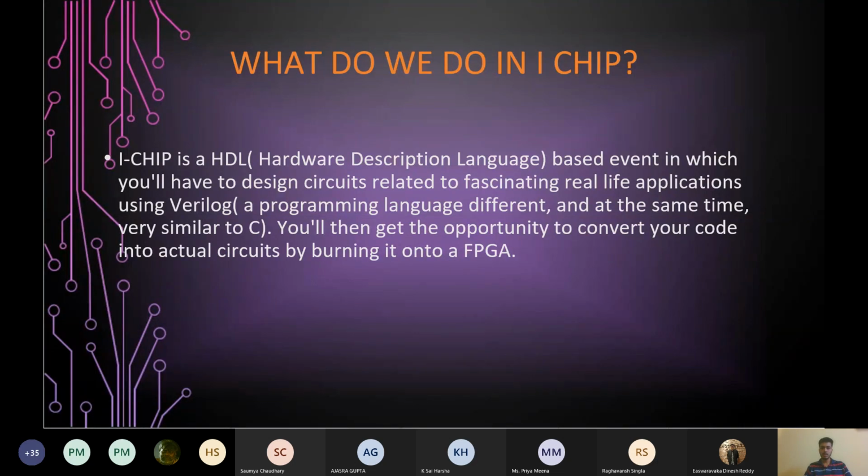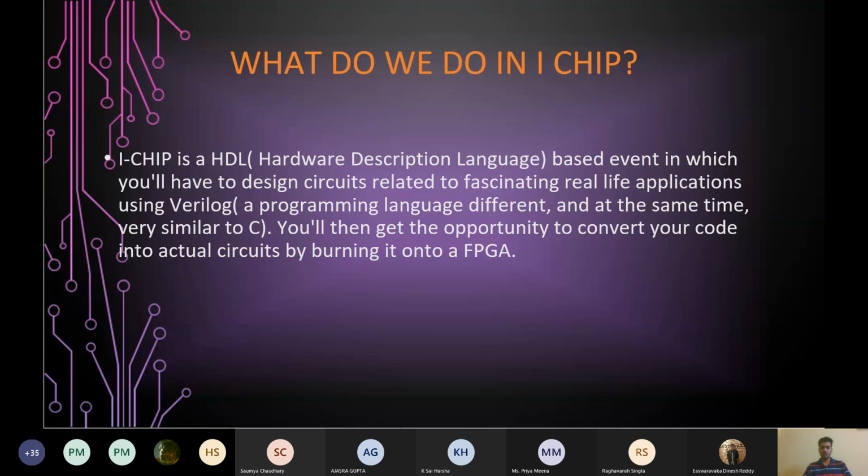So, as the definition suggests, it is like a programming language which is used to describe any hardware, any digital or electronic circuit. So HDL is used to convert the digital design into an HDL code, into an algorithm. So iChip is a HDL based event in which you will have to design circuits related to fascinating real life applications using Verilog, which is quite similar to a programming language, very similar to C in fact.